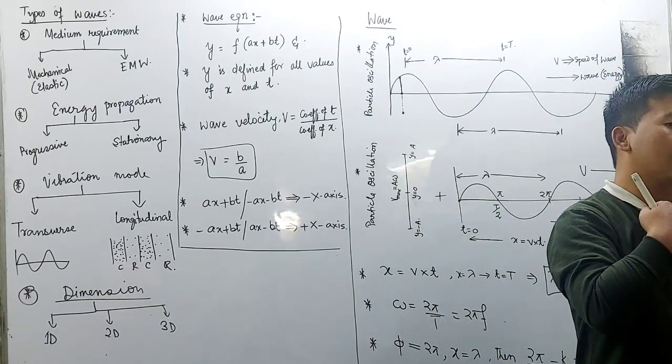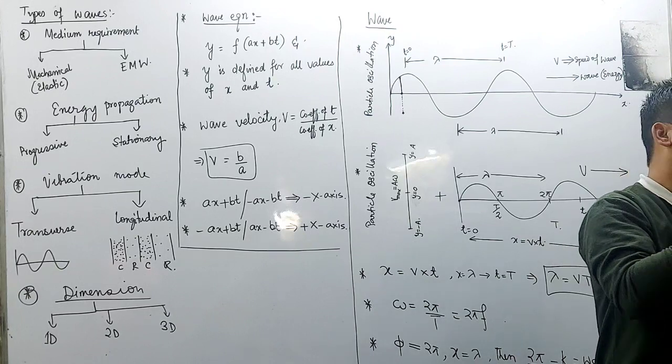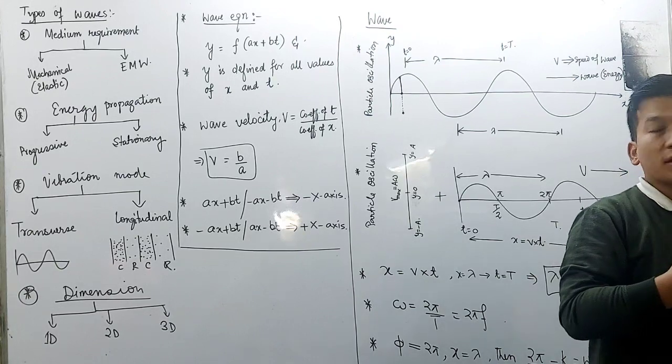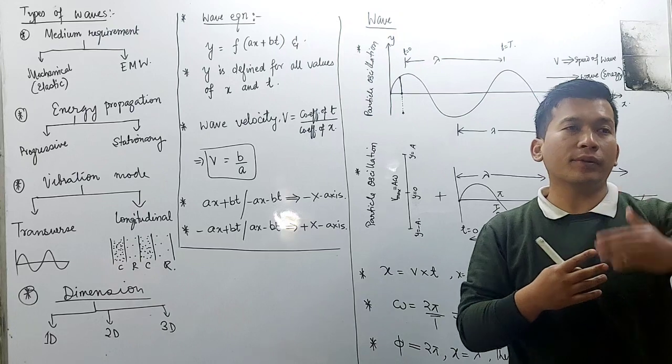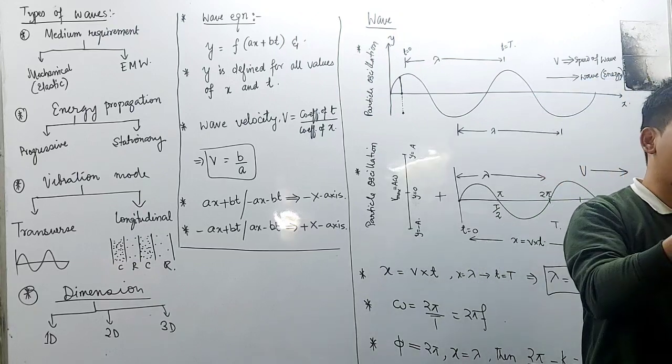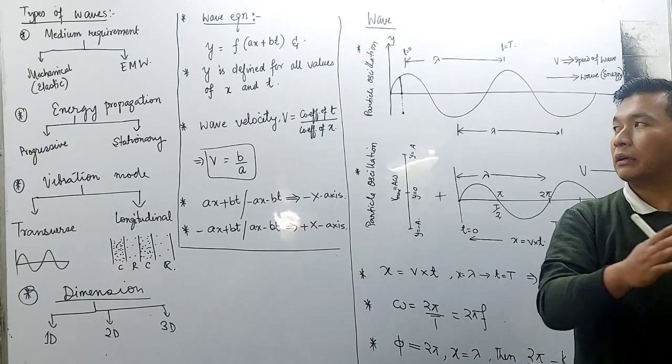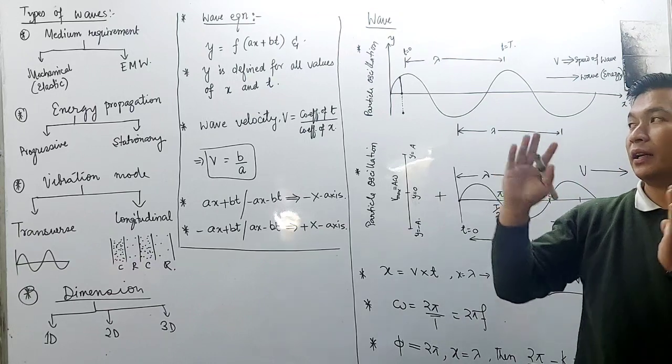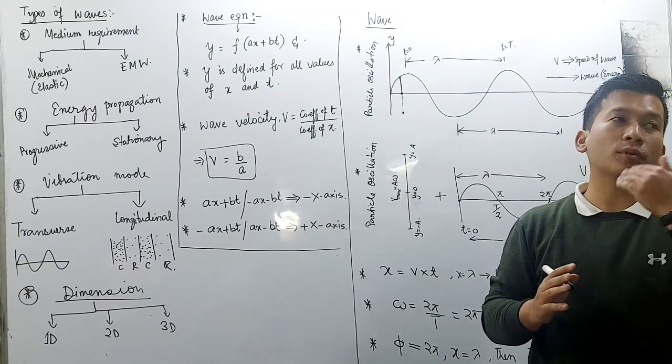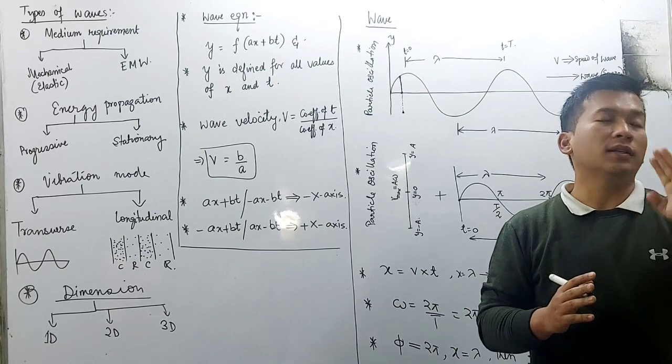Sound waves, I sound produced. I am speaking right now, and the sound wave requires an air medium for its propagation. We must have at least a medium for the propagation of sound wave.